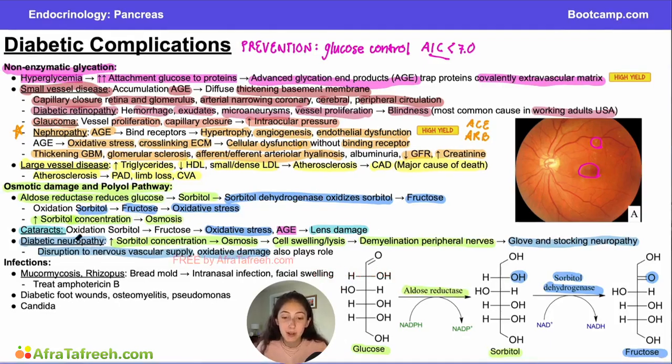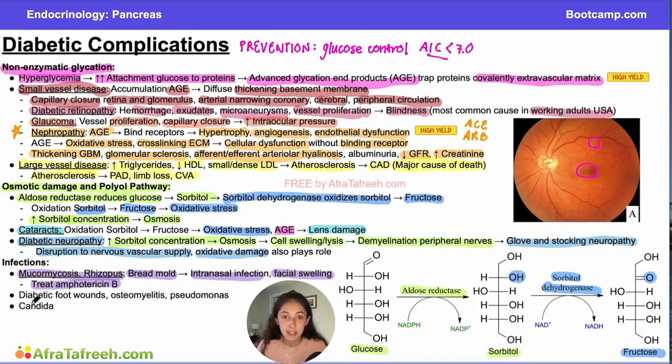Finally, in addition to all the complications listed above, it's important to remember that patients with diabetes, especially poorly managed diabetes, are at increased risk for some very specific infections. And one of these infections is mucormycosis or rhizopus. This is when that bread mold is going to crawl in through your nose, creating intranasal infection, can lead to facial swelling, abscesses. The treatment is going to be amphotericin B because this is a mold, this is a fungus.